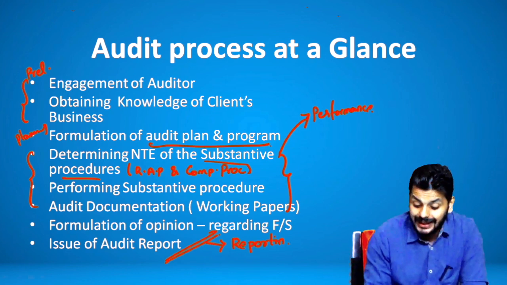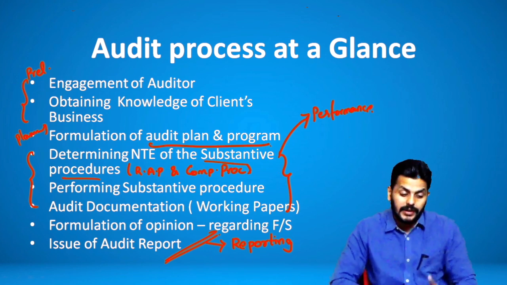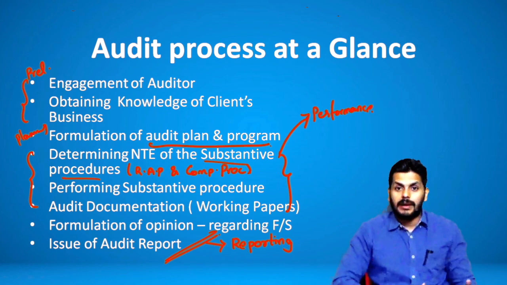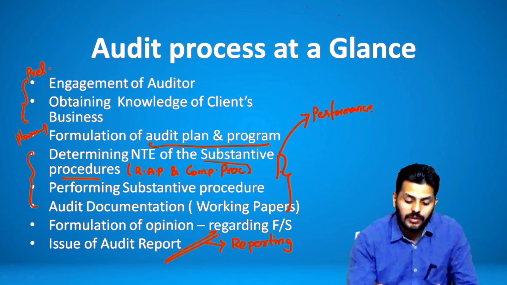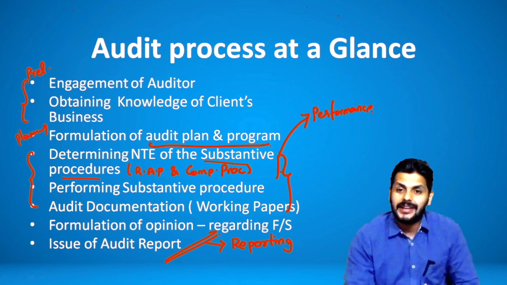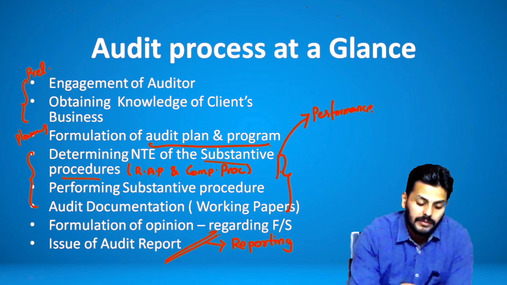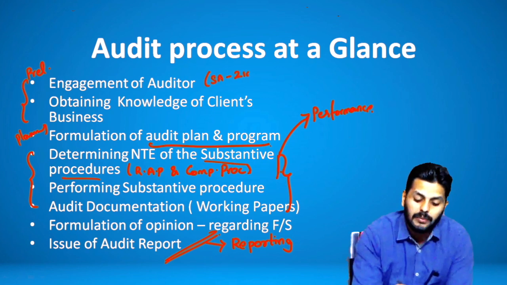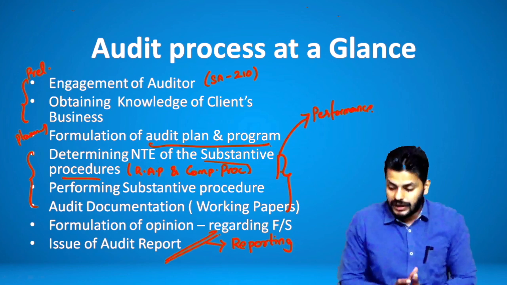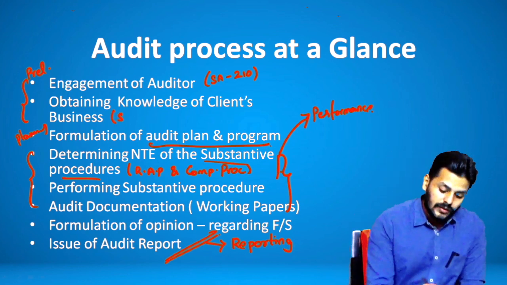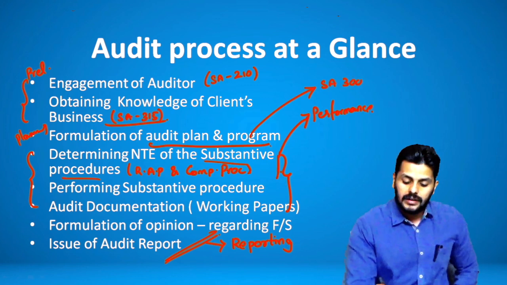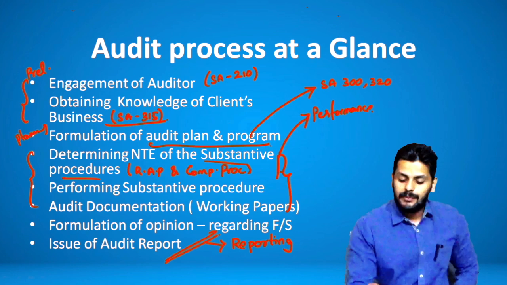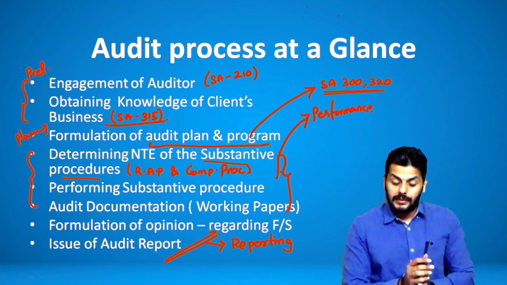Now I hope you got the clarity on what exactly we are supposed to do in audit, guys. Preliminary engagement activities followed up by planning activities followed by performance of these three steps, wherein all the standards come into picture, and the reporting stage. So once again, let me loop you up with the standards. Standard number 210 is what you use, right after this we're going to see the engagement of the auditor. Standard number 210, obtaining knowledge of client business, part of standard number 315, one part of that, right? SA 300, 320 will all help you in doing the planning, because planning and materiality are very important.